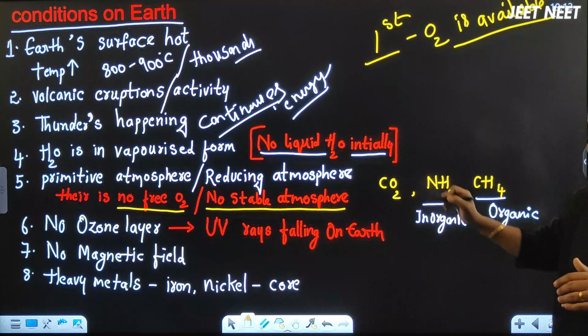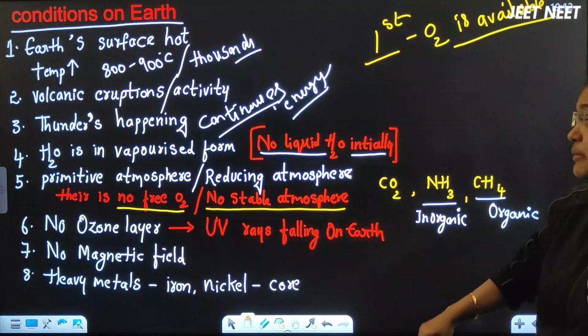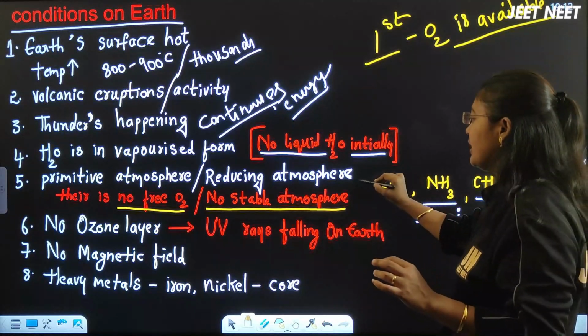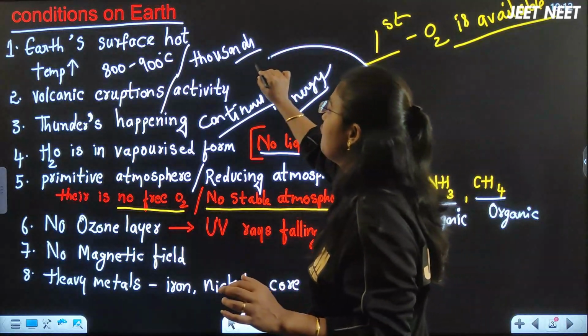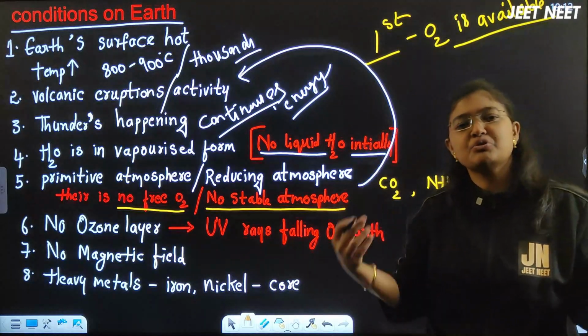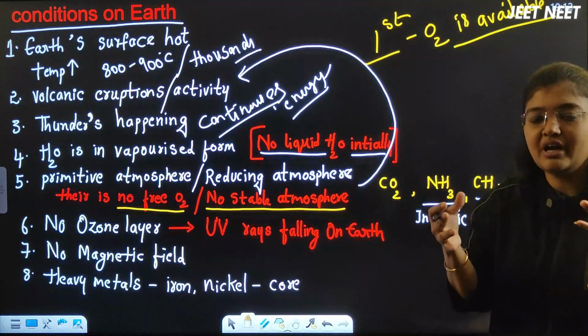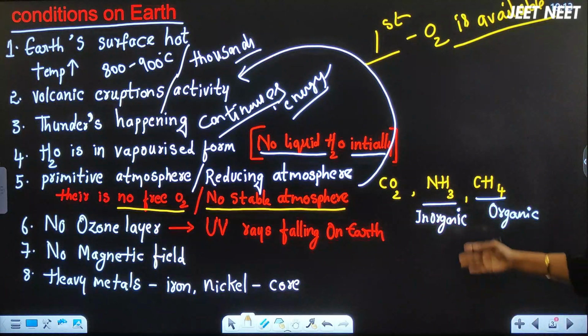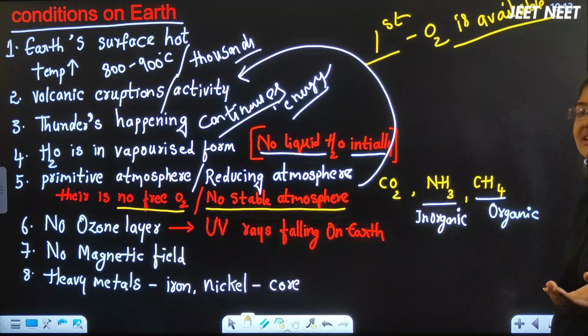Methane was there and the CO2 was there in the atmosphere. But all these gases were formed because the volcanic eruptions were happening continuously. When the volcanic eruptions were happening continuously, some gases started to be released out of that. That will be CO2, NH3 and as well as CH4.